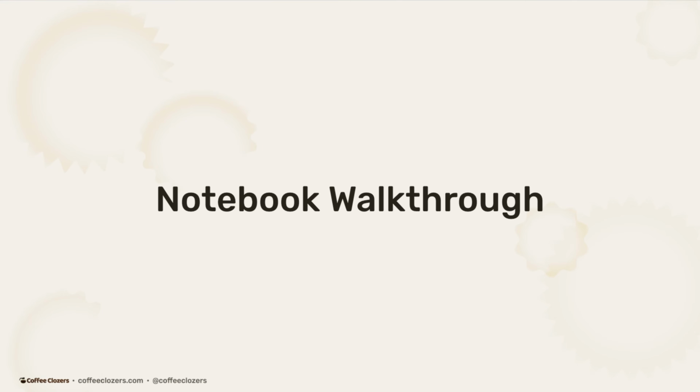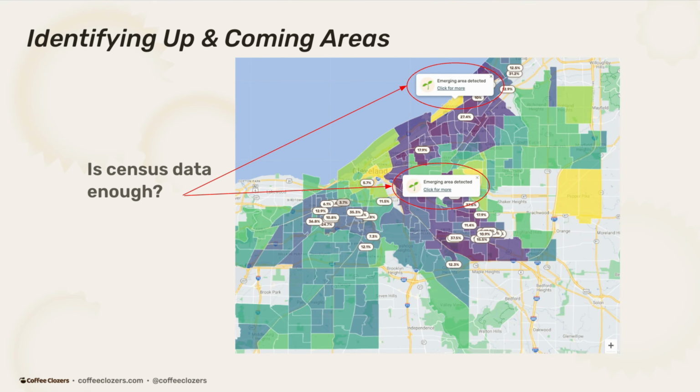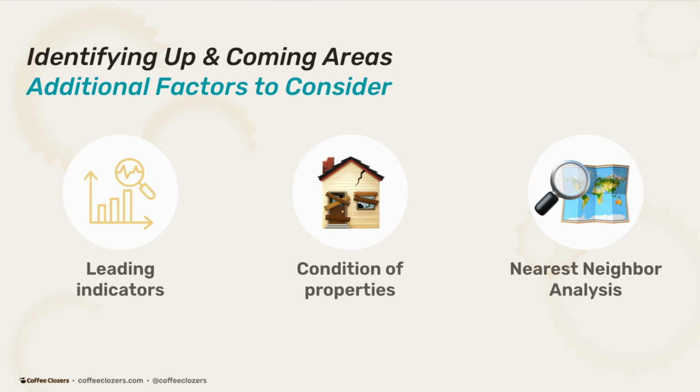Awesome. So we just went over the notebook walkthrough of a simple example of how you could use economic data for free to be able to see a given area and understand how their neighborhood trends in relation to others within the same area, as well as the entire state. However, if we want to identify up and coming areas, like what's actually emerging, what's an area that I can invest in now and see it appreciate down the line, like the next Hoboken, which is my goal one day to get, is census data enough? And the answer is no, for a couple of reasons.